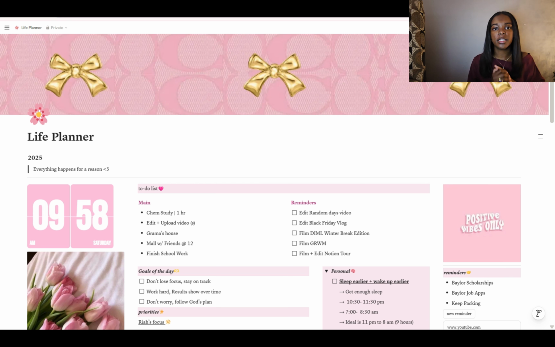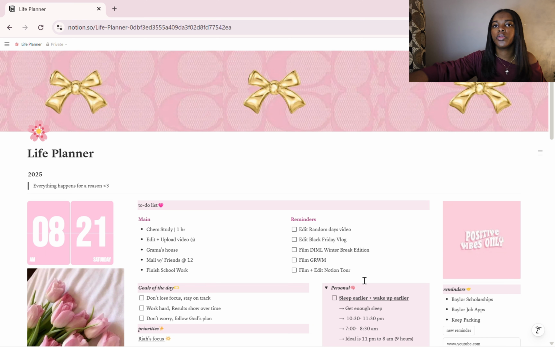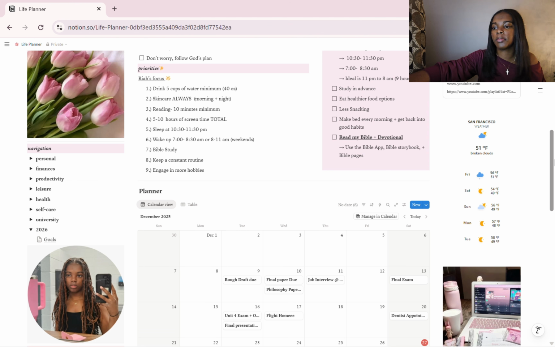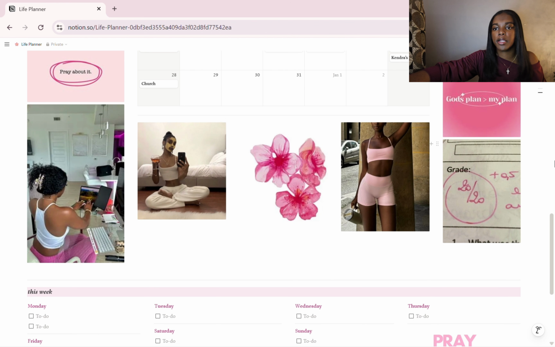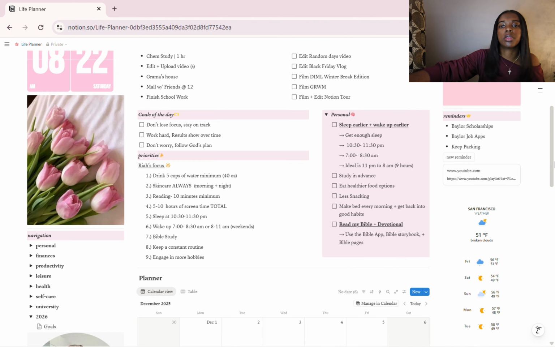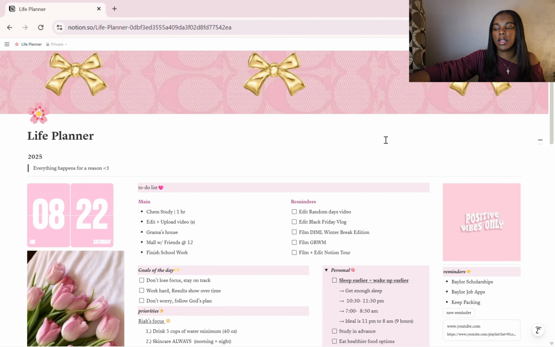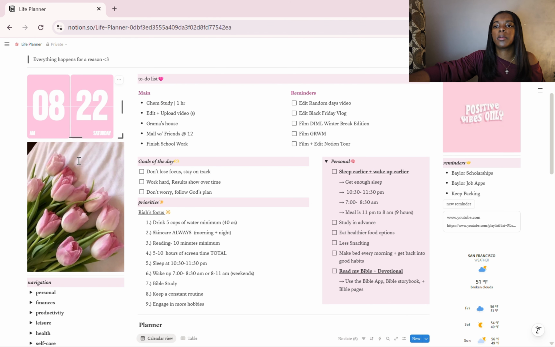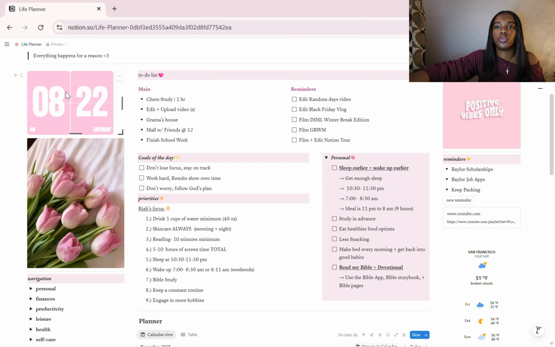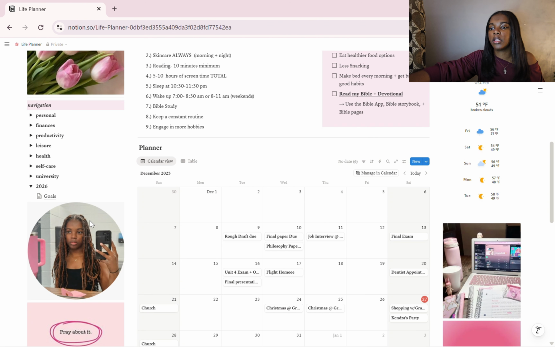Hi everybody, today's video is going to be a Notion tour. Okay, so first things first is my little home page. It's all pink, my favorite color. I used a template initially to have this. I didn't make this myself, but it's a template, and then I customized it and rearranged it into pink things. I added this widget here, and this one over here, and I have a few links and stuff like that.